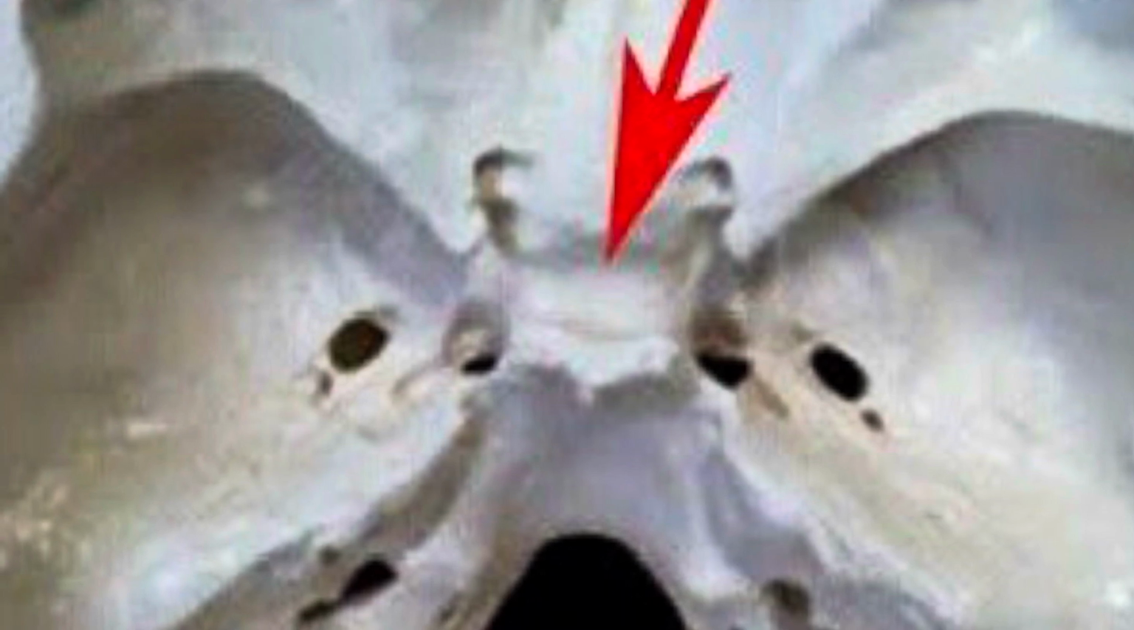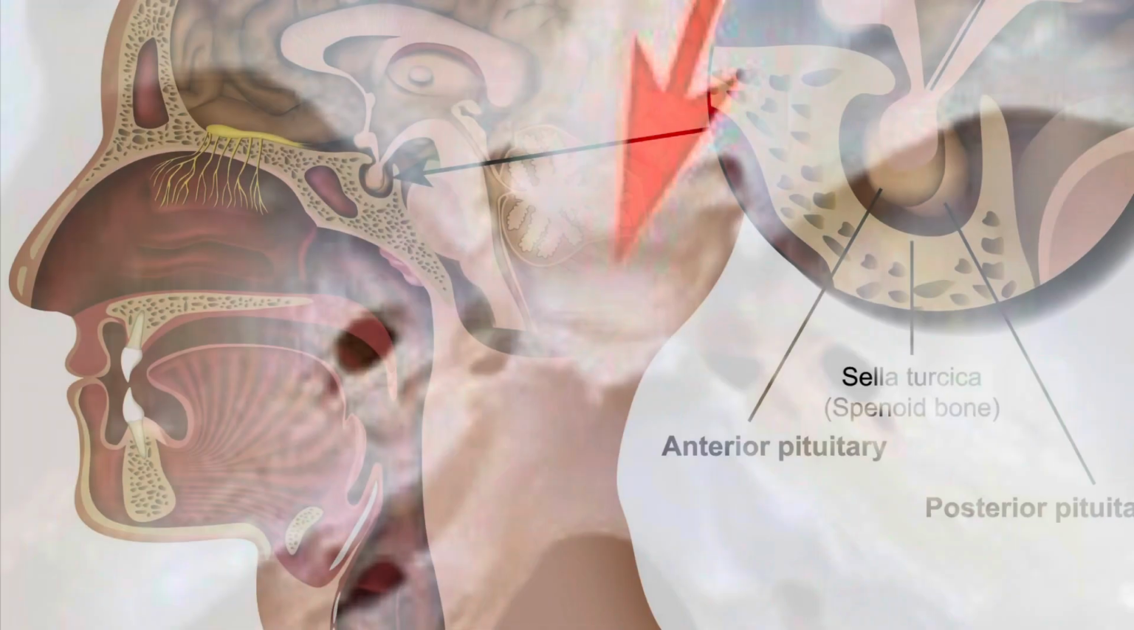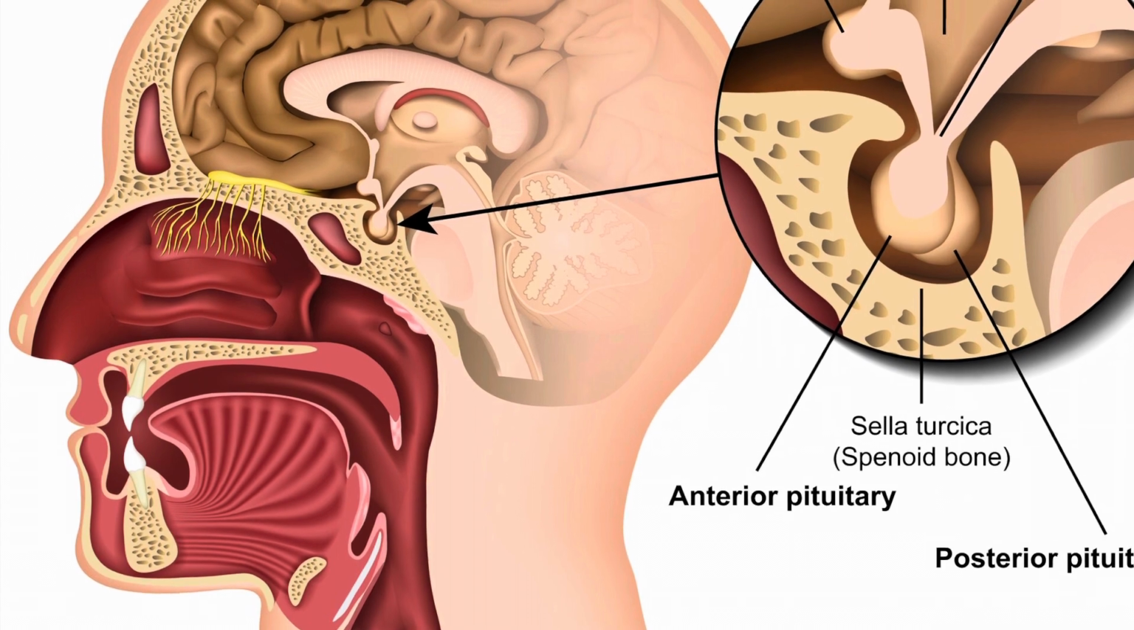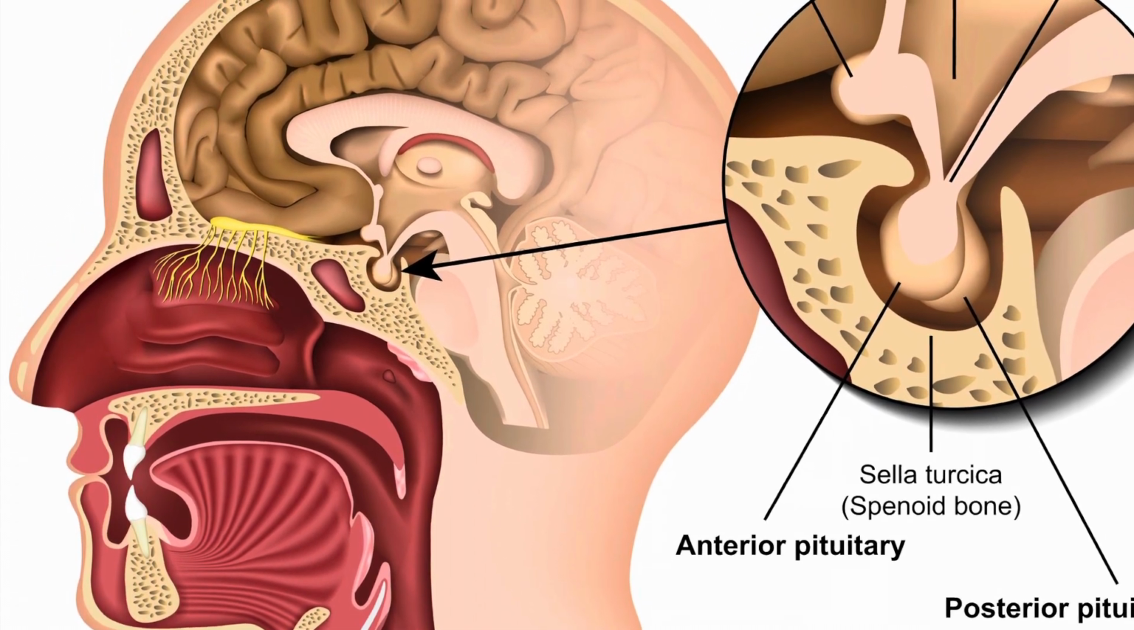Sella turcica. The sella turcica, or Turkish saddle, is the deep depression in the body of the sphenoid bone. It contains the hypophysis cerebri, dural layers, and the intercavernous sinuses. The hypophysis fills about 50 to 85% of this sella turcica.